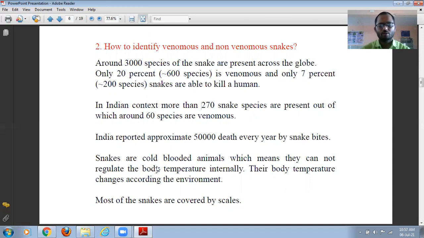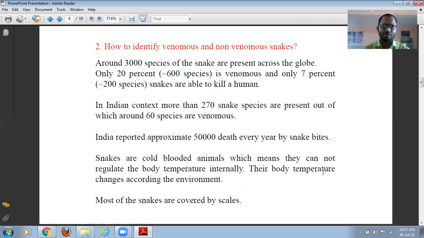So snakes, we know, come into the reptiles. Snakes are limbless reptiles, obviously. Snakes are cold-blooded animals, that is, their body temperature does not remain constant. If the surrounding temperature changes, then their body temperature also changes. This is known as cold-blooded, which means they cannot regulate their body temperature internally. Their body temperature changes according to the environment.